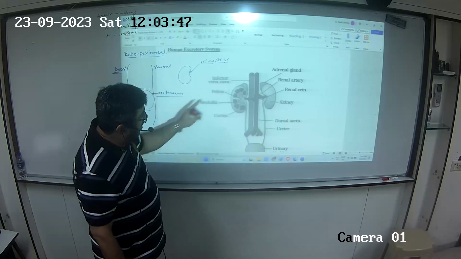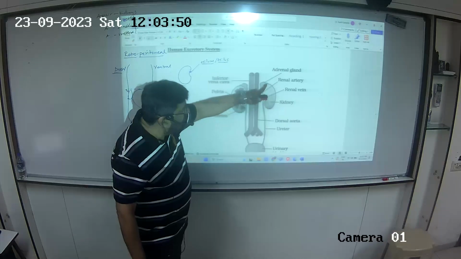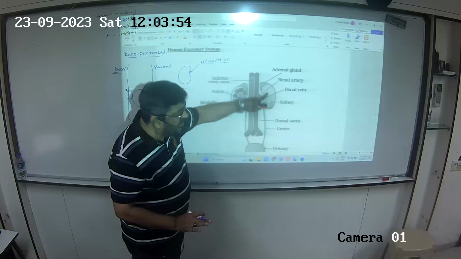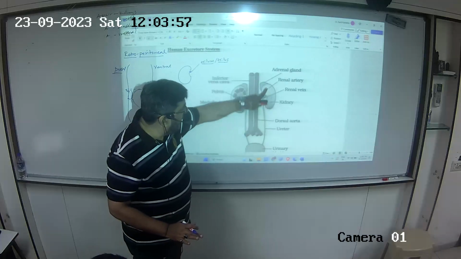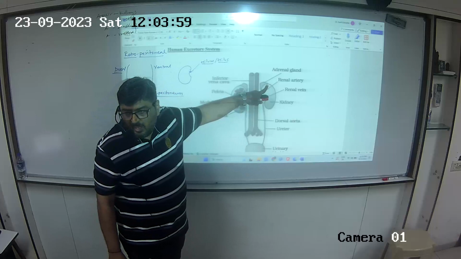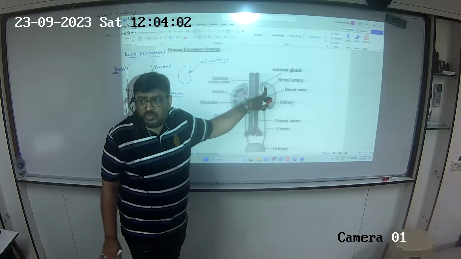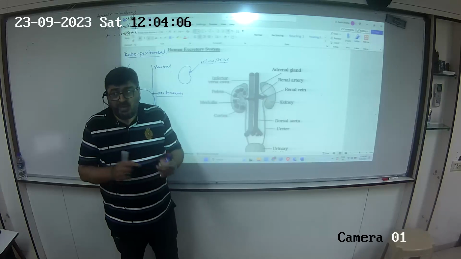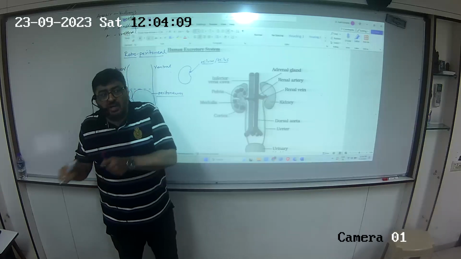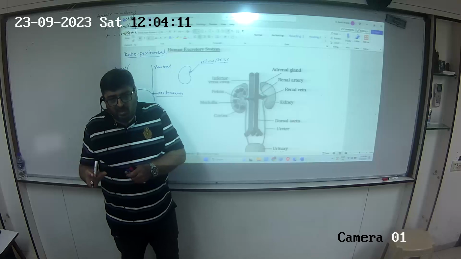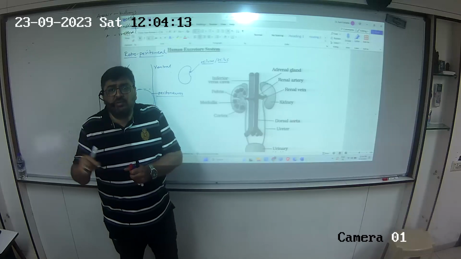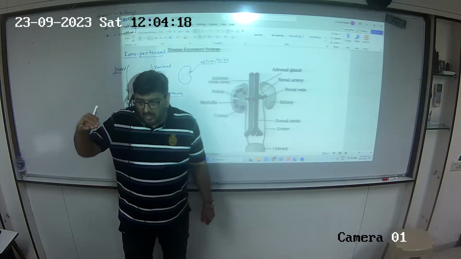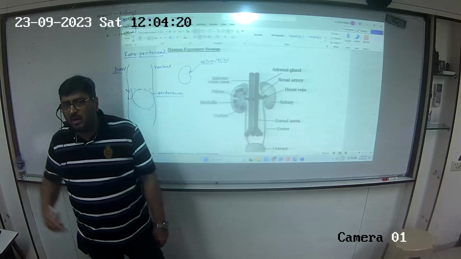Acha. The kidney has two poles. Now this is our inference from the diagram. So this is the lower pole of the kidney, this is the upper pole of the kidney. The upper pole of the kidney shows the presence of a gland which is called as the adrenal gland. So now we understand why it is called as adrenal. Renal is for kidney. The adrenal gland is also called as the suprarenal gland because of the position. So adrenal gland का दूसरा नाम क्या है? Suprarenal gland.